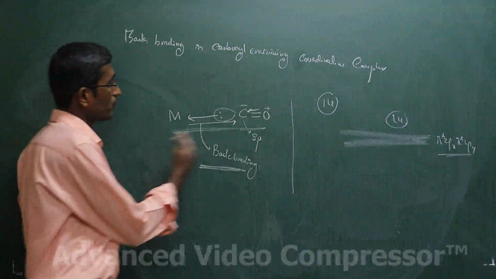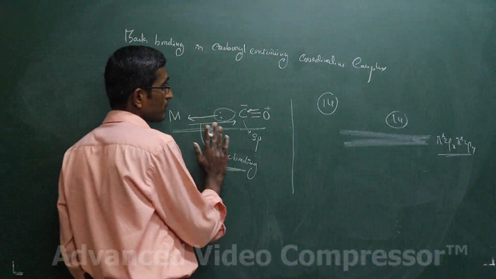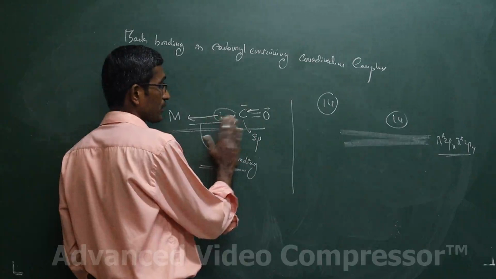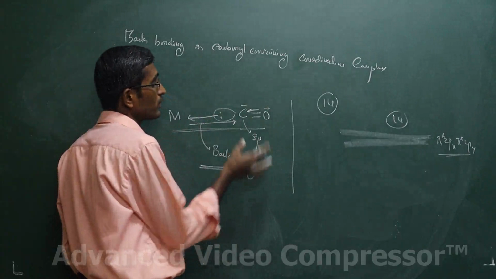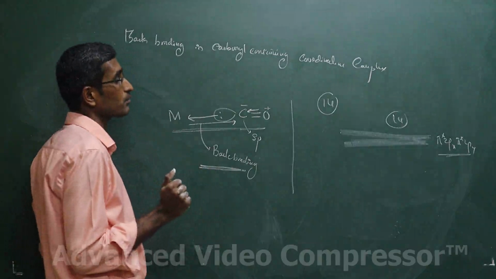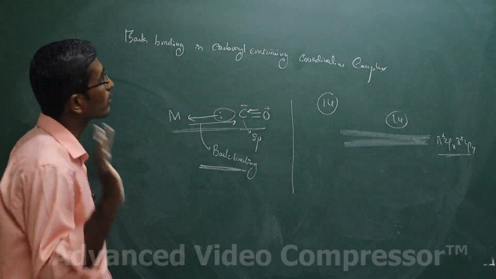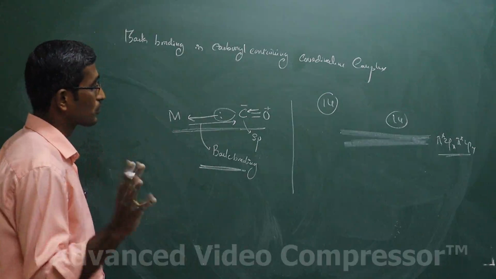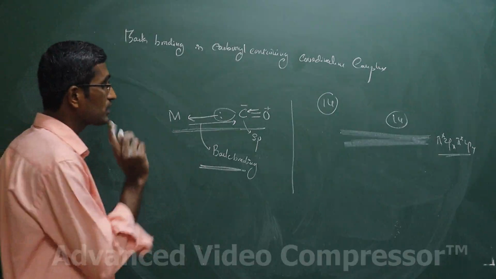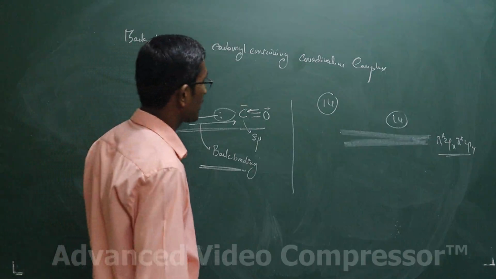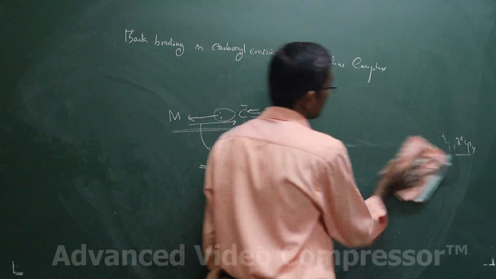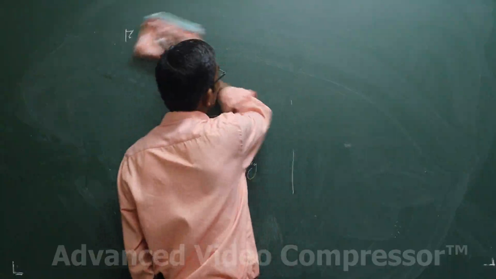So there is back bonding, and hence there is a strengthening of the bond between the metal and the carbon. As a whole, carbon monoxide acts as a strong ligand in the coordination complex. Additionally, one more thing will be asked here, students, regarding the strength of the bond.